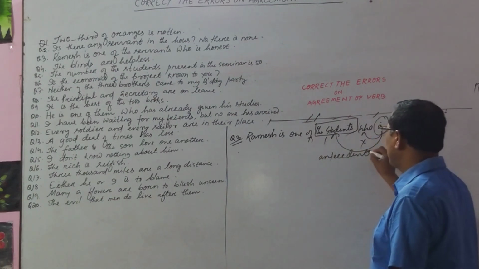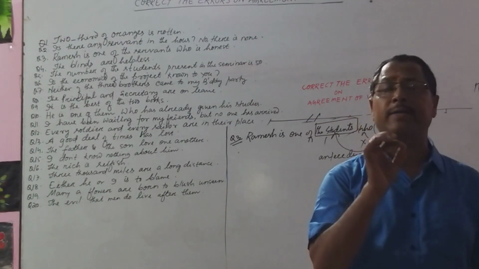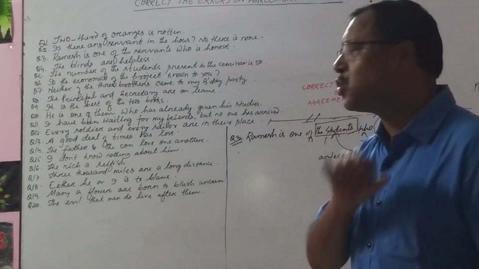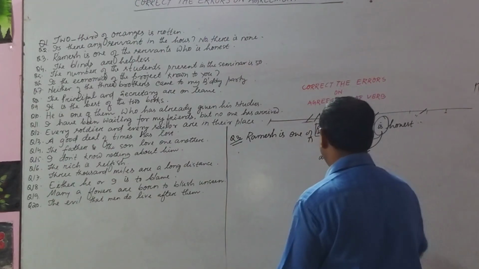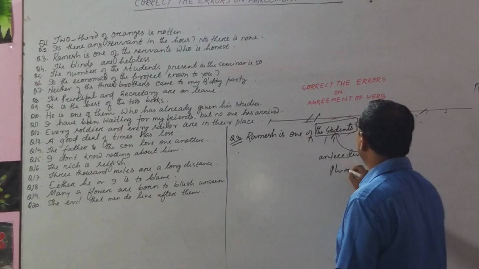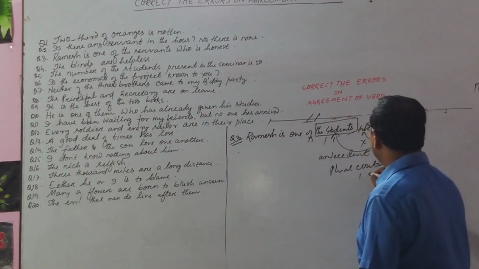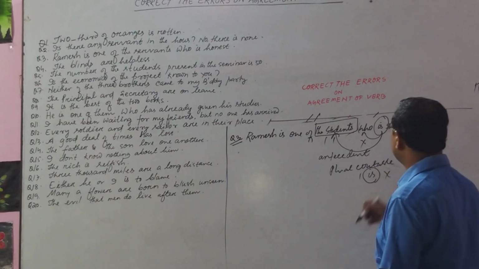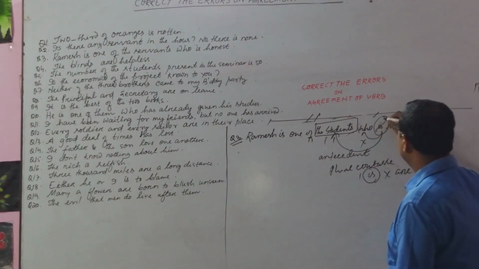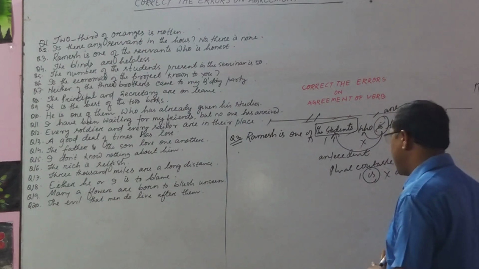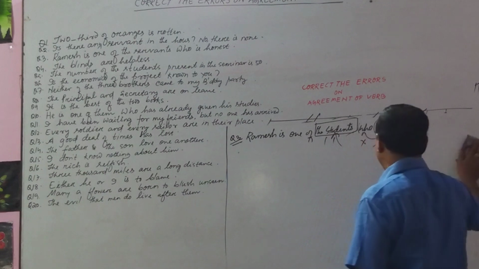Already I have told you, according to the number and person of the antecedent, we use the verb of the relative clause, and this is plural countable. And for plural countable, is is not right. It will be are. The answer will be are. Ramesh is one of the students who are honest.